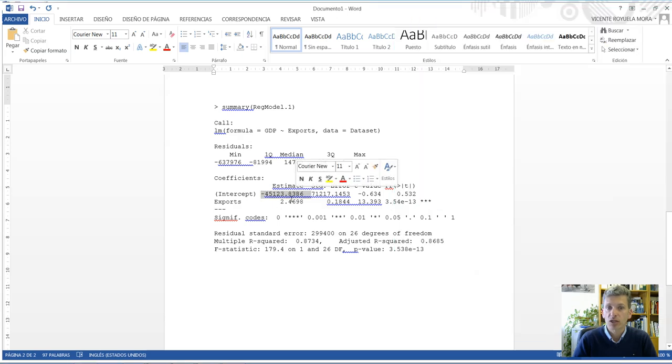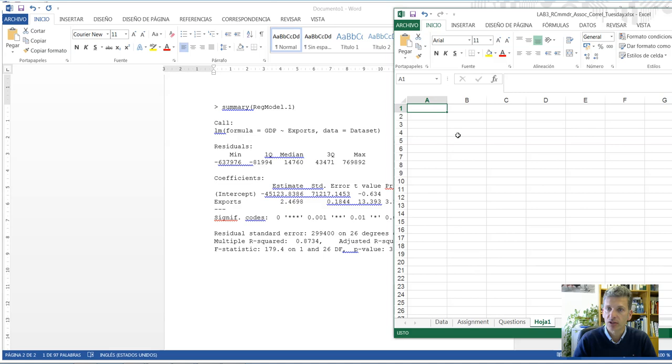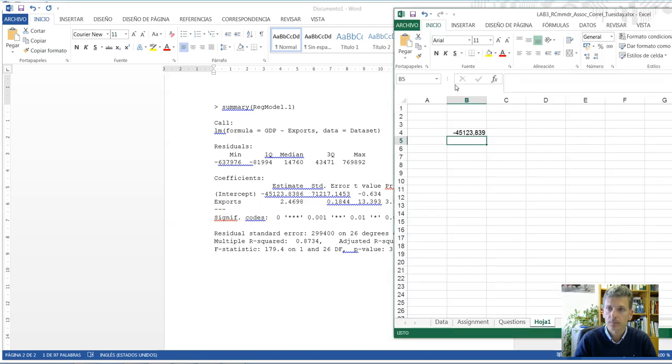Well, we have to use these parameters. This is the intercept. Okay? And let me copy this here, somewhere else. For instance, here. I change the dot into a comma. And let's copy also the slope. This is A, this is B.